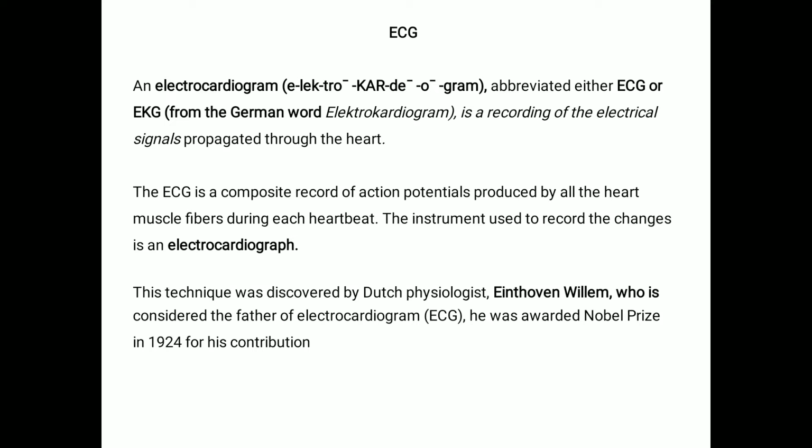So what is this ECG? It is a complete record of the action potentials that is produced by all the heart muscle fibers during the heartbeat, each and every heartbeat. That is one cardiac cycle. The instrument used to record the changes of an ECG is called as electrocardiograph.